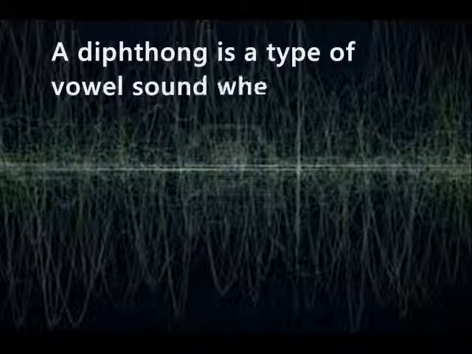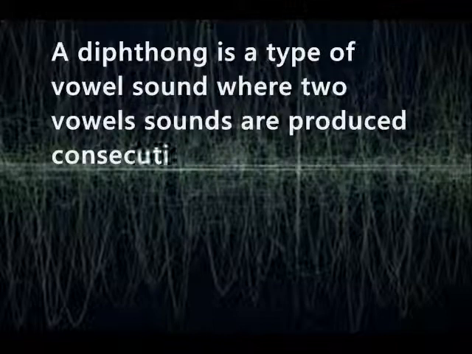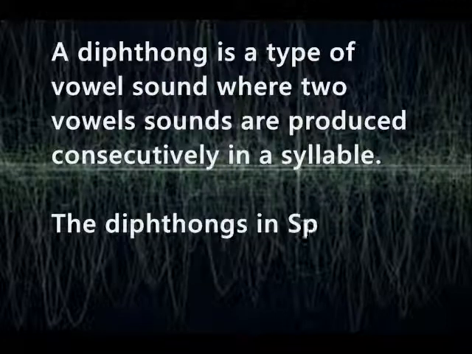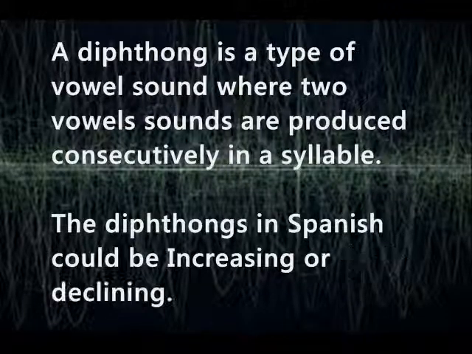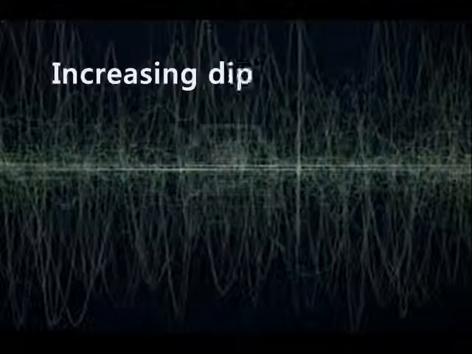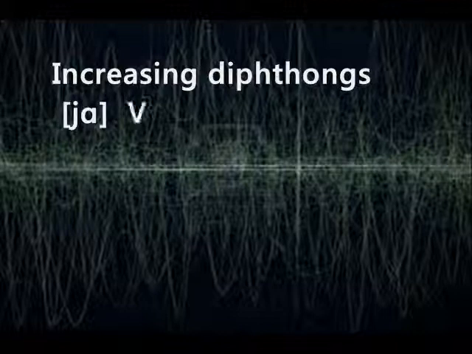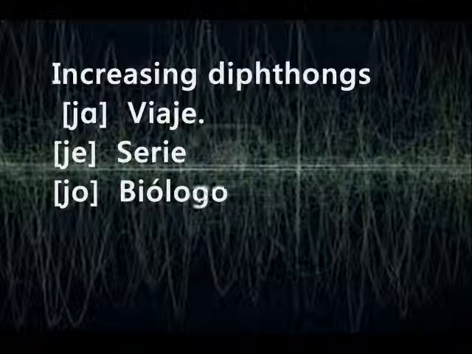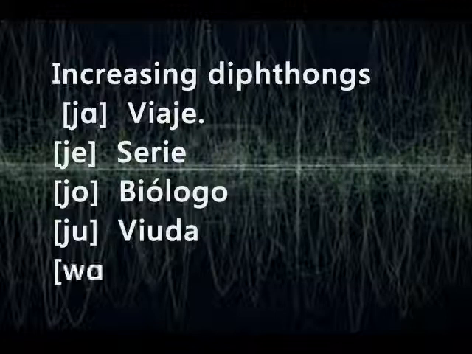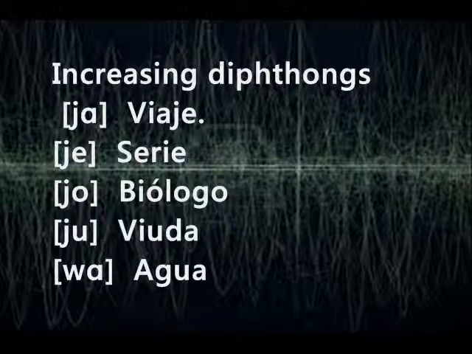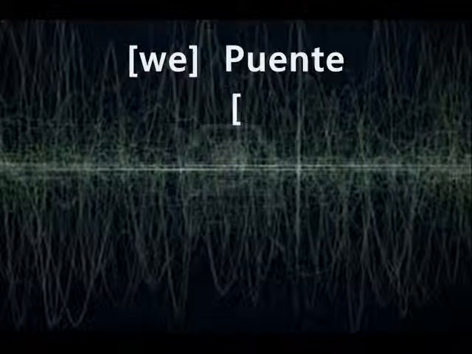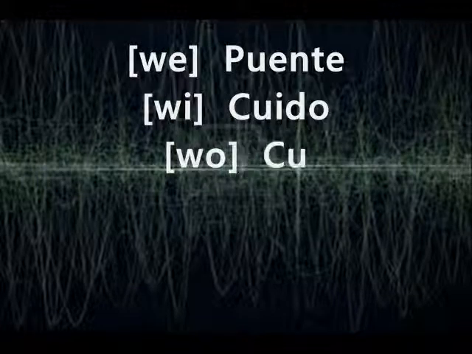Now, diphthongs. A diphthong is a type of vowel sound where 2 vowel sounds are produced consecutively in a syllable. The diphthongs in Spanish could be increasing or declining. An increasing diphthong begins with a semiconsonant and ends in a vowel. Ya, in words like viaje, ye, serie, yo, biólogo, you, viuda, wa, agua, we, puente, we, cuido, wo, cuota.